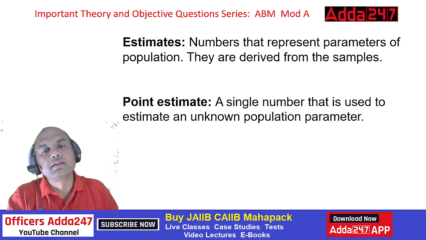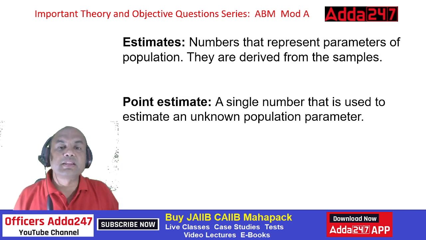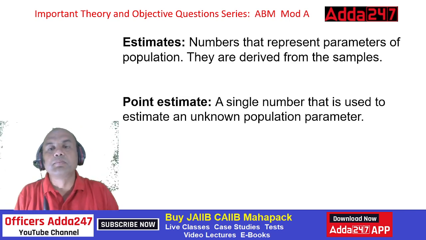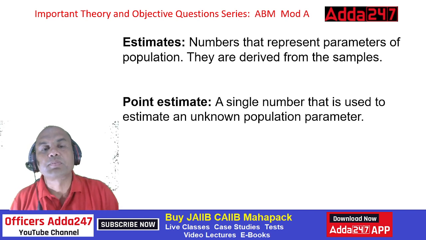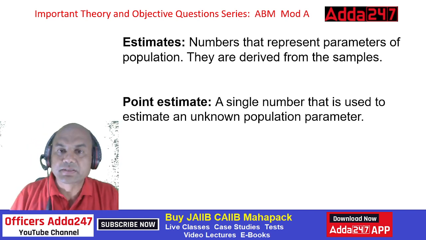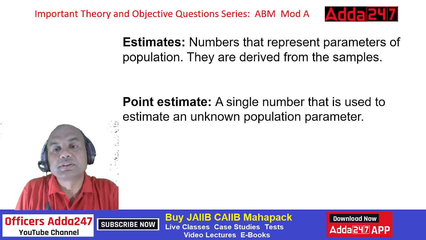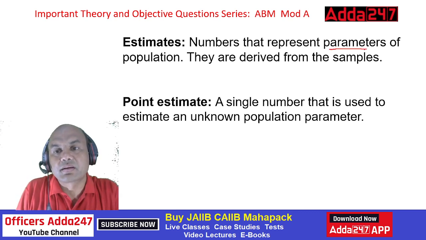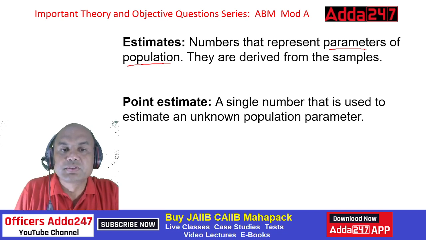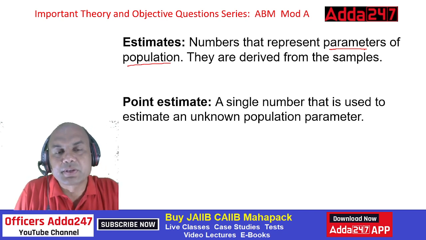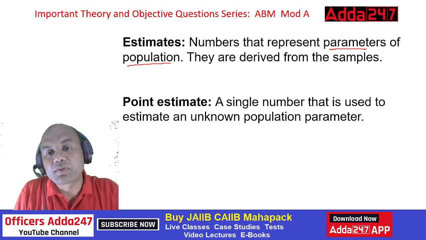Next theory. Estimates. What is an estimate? Estimate means the number that represents the parameter of a population. Now remember, estimate is always for population. Estimate is always done for population. Parameter for population. So whenever I am using the word estimate, I am using it for population always. But it is derived from the samples.